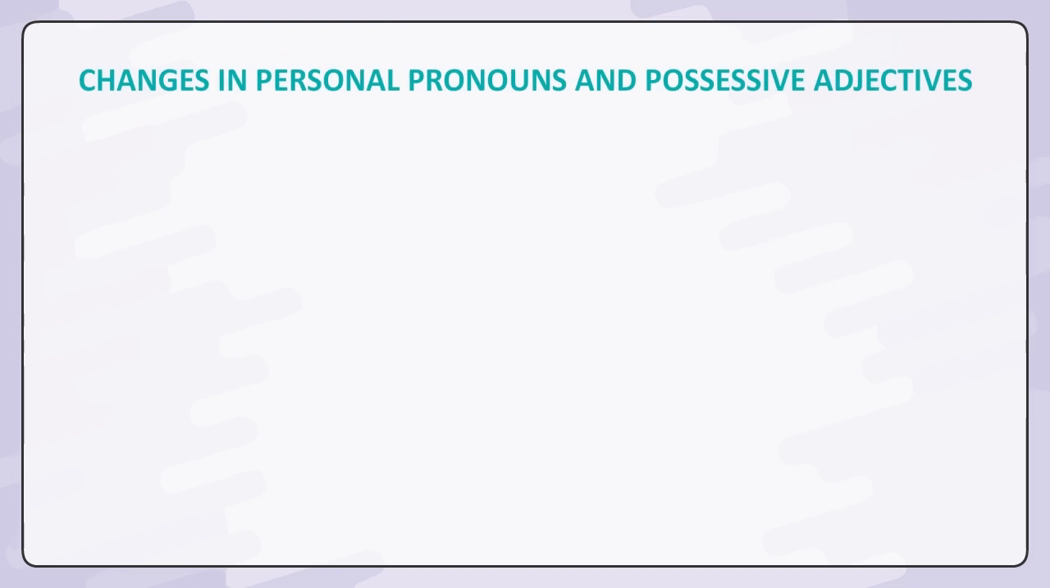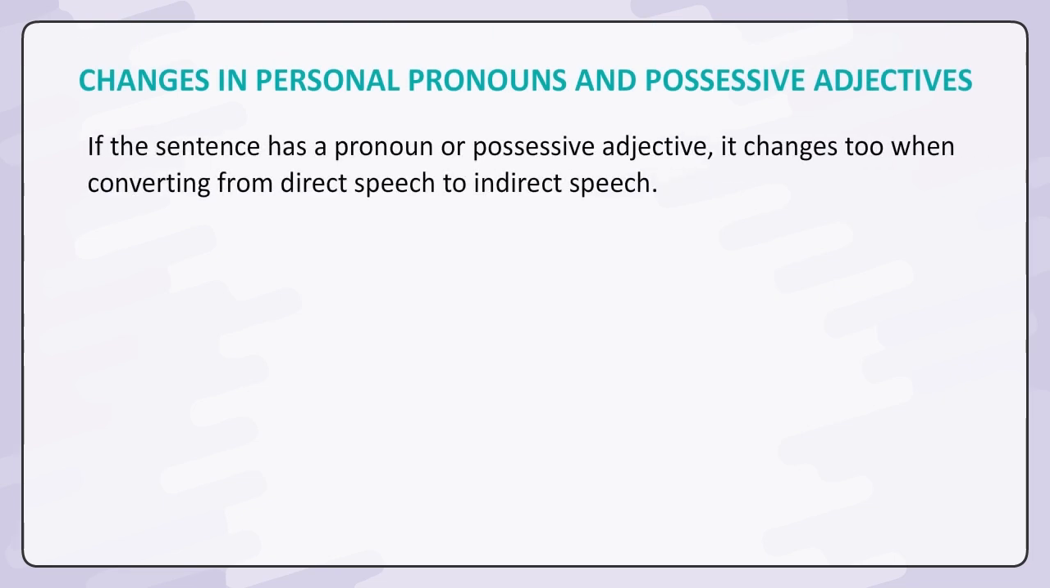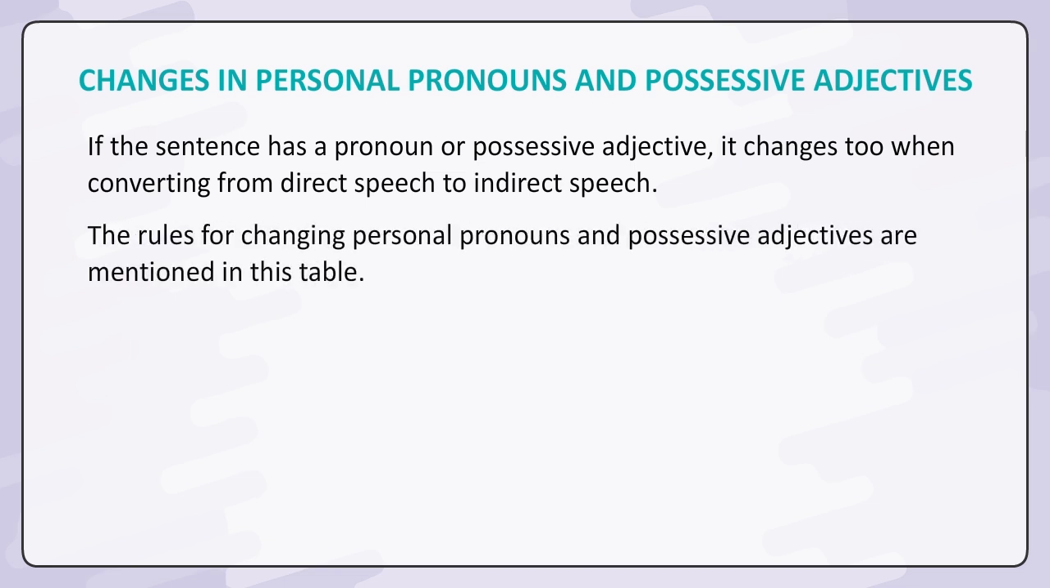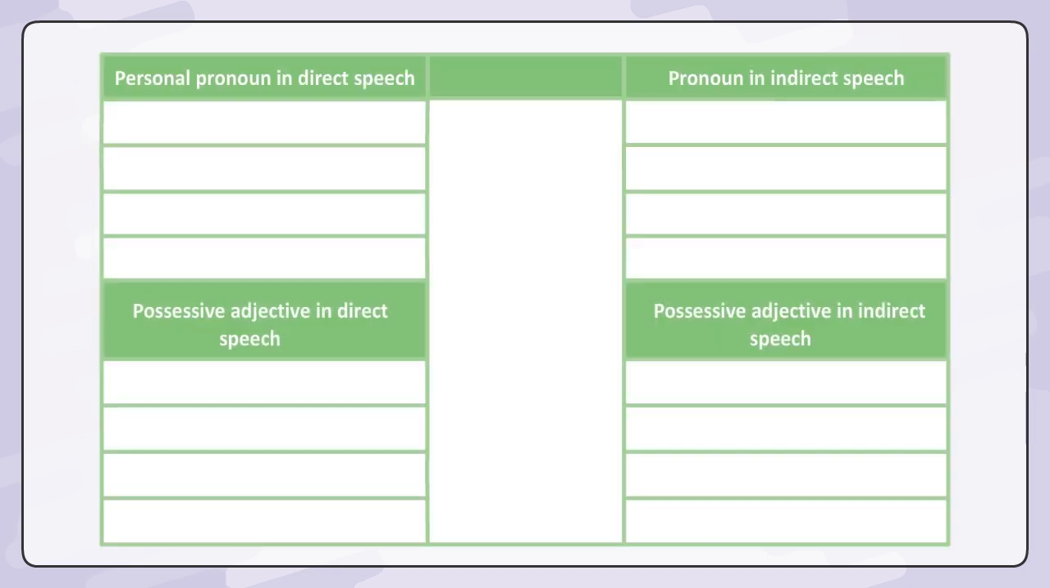Changes in personal pronouns and possessive adjectives. If the sentence has a pronoun or possessive adjective, it changes when converting from direct speech to indirect speech. The rules for changing personal pronouns and possessive adjectives are mentioned in this table. Personal pronoun in direct speech. Pronoun in indirect speech. I changes to I, you, he, she.